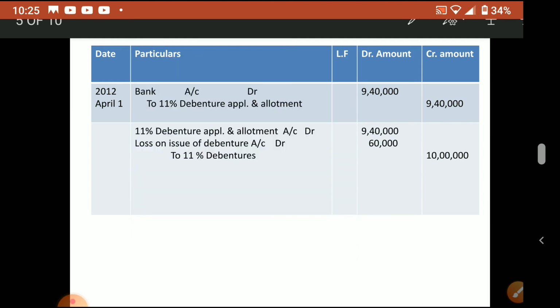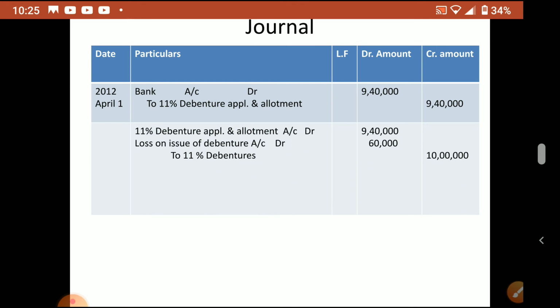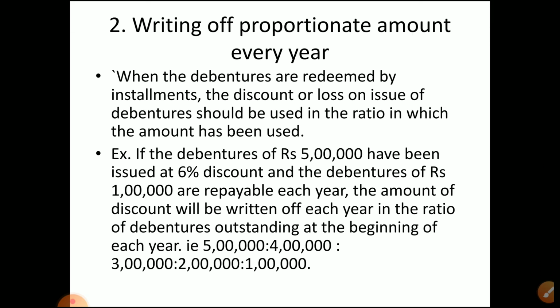Okay, now the second method is there. Second method is writing off a proportionate amount every year. So here it is not the same amount, it is a proportionate amount. Proportionate amount means how much debenture we utilized in that year, that much proportionate we will calculate. So when the debentures are redeemed by installments, the discount or loss on issue of debentures should be written off in the ratio in which the amount has been used.